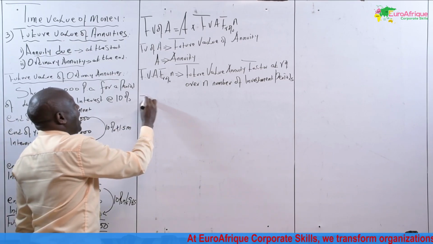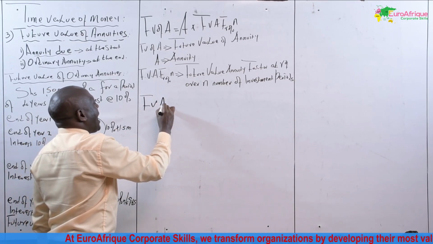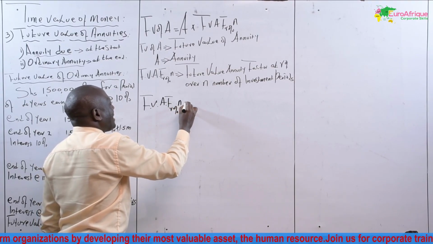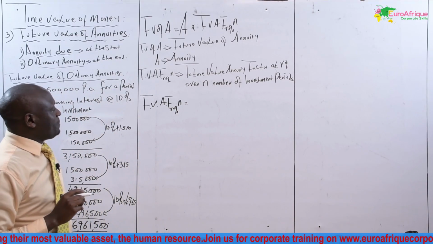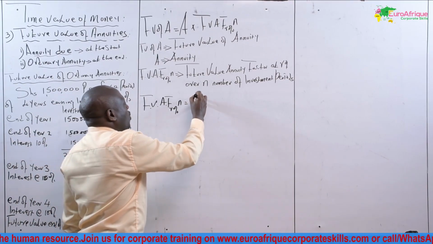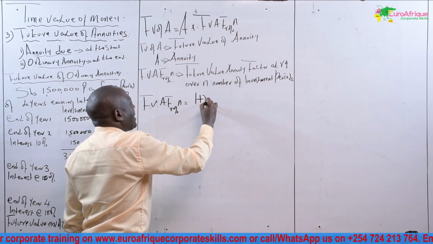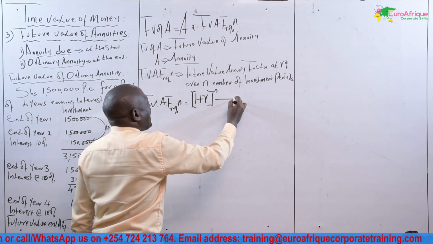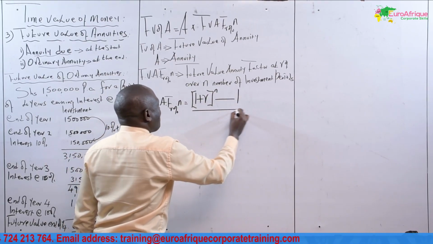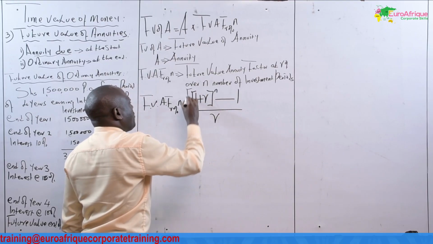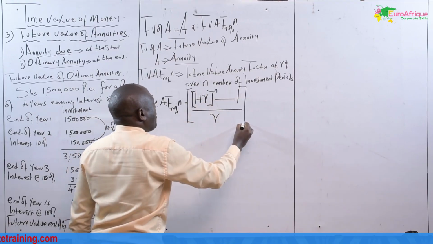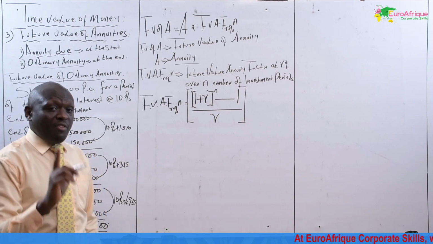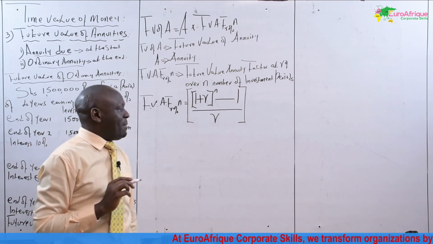The future value annuity factor, R% N, the formula, is equal to 1 plus R, this one, power N minus 1, divided by R. This is what we call the future value annuity factor. Never forget this one. Always remember this one.